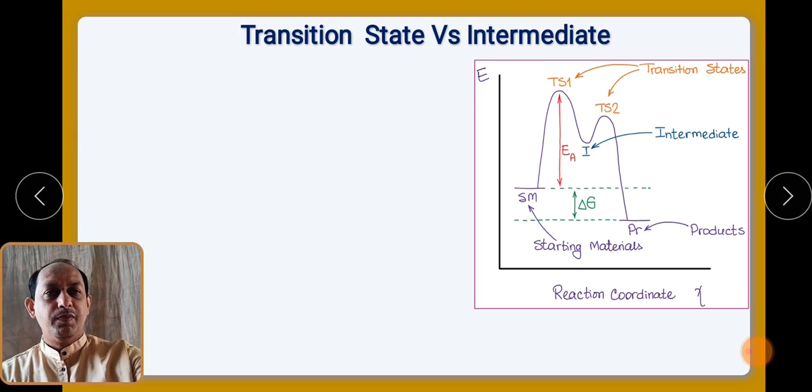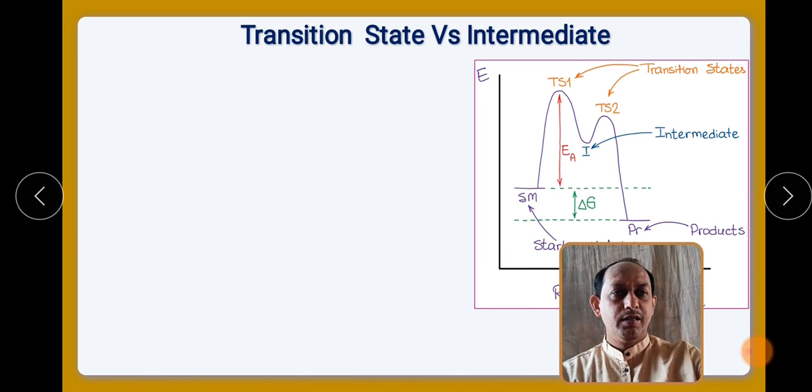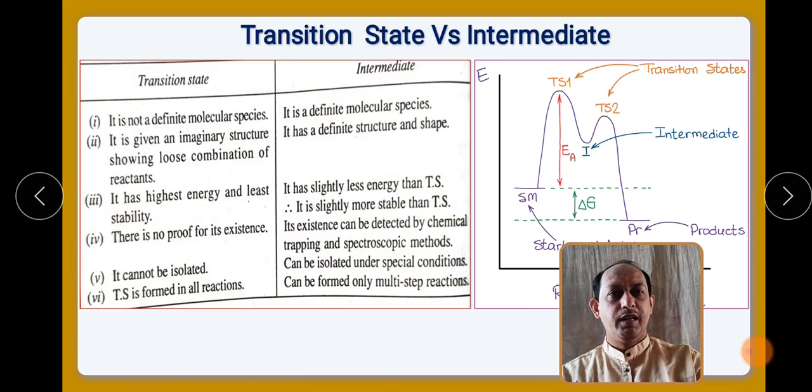If we see the energy profile diagram, again we can explain. This is transition state 1, this is transition state 2, and where is the intermediate? Here is the intermediate. You can see that it has lesser energy as compared to the transition state, as compared to both transition states. Here the carbocation is formed, and then it is converted into product. So we can clearly try to understand what the transition state is and what the intermediate is.